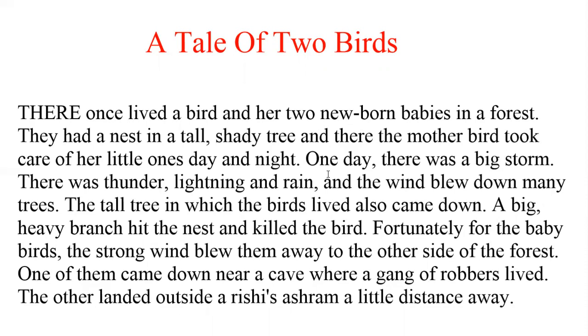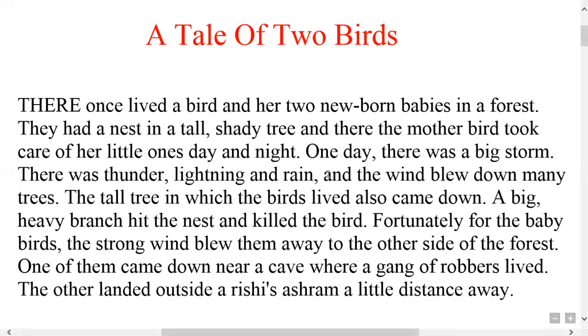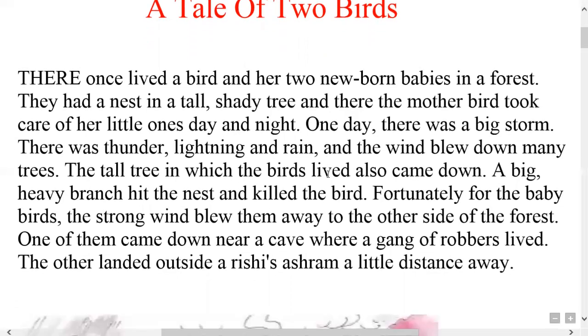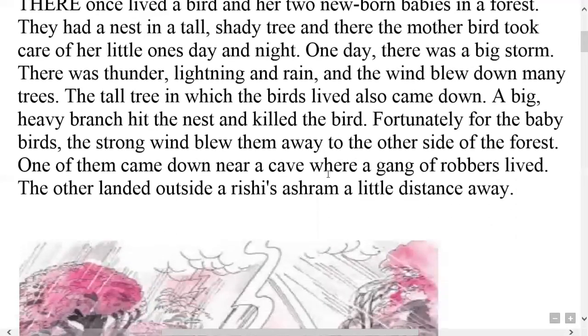A big, heavy branch hit the nest and killed the bird. Fortunately for the baby birds, the strong wind blew them away to the other side of the forest. One of them came down near a cave where a gang of robbers lived. The other landed outside a rishi's ashram a little distance away. So that is paragraph 1.